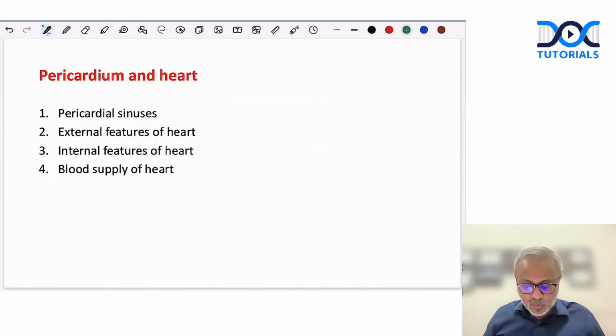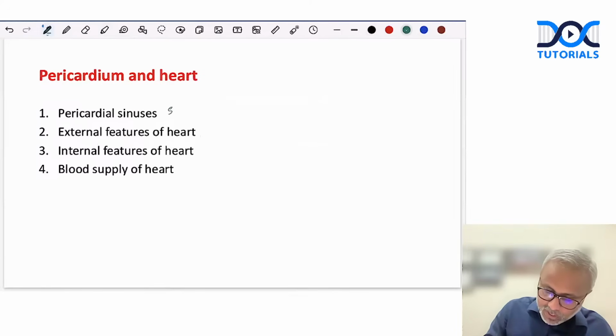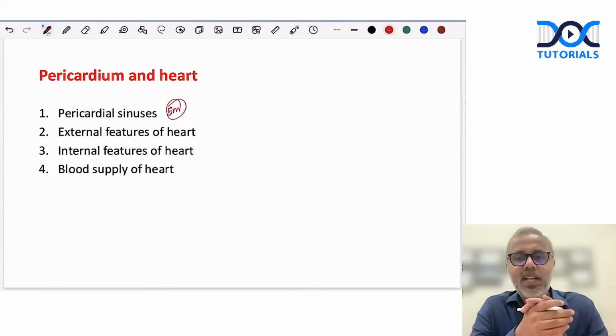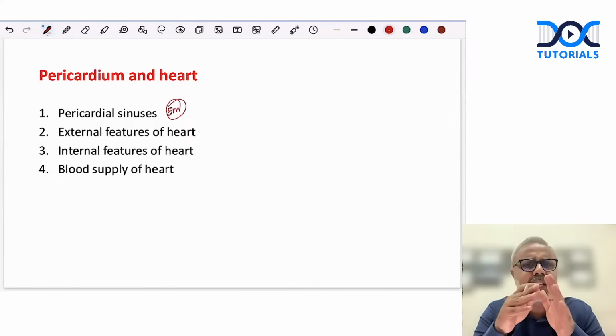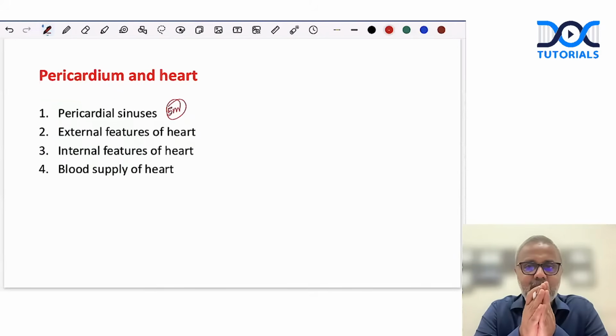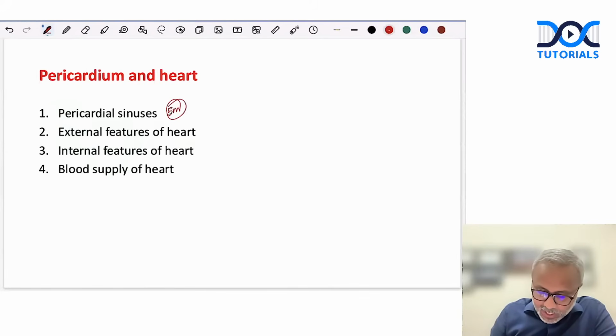Now, in the pericardium, pericardial sinuses again are a very important 5-marker question. Both oblique pericardial sinus and transverse pericardial sinus. Sometimes they give specific sinuses, but very often they'll ask you about pericardial sinuses in general. So you should be able to describe this. Then external features of the heart.